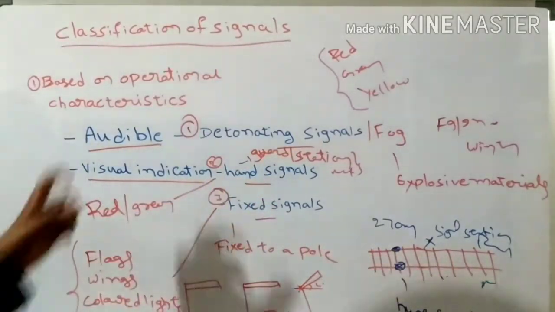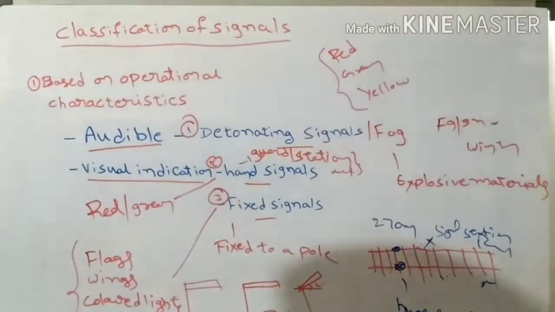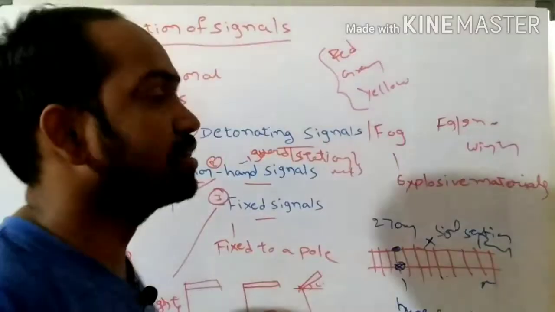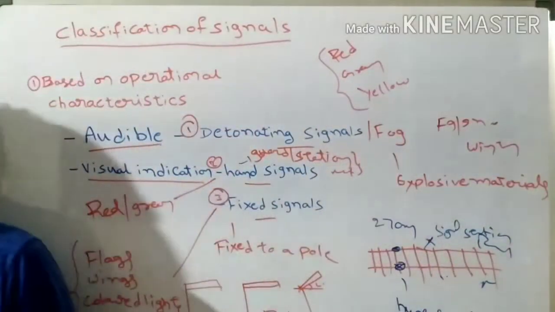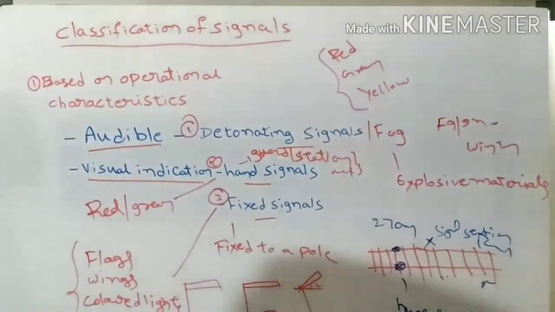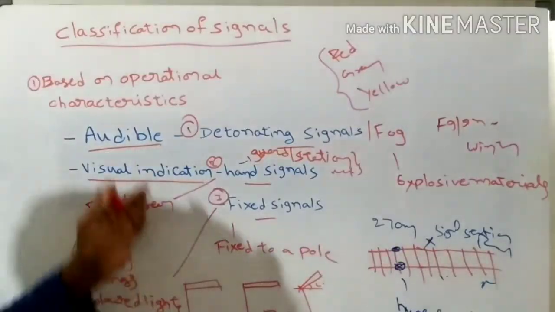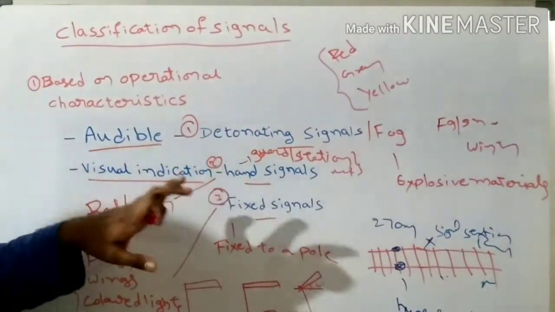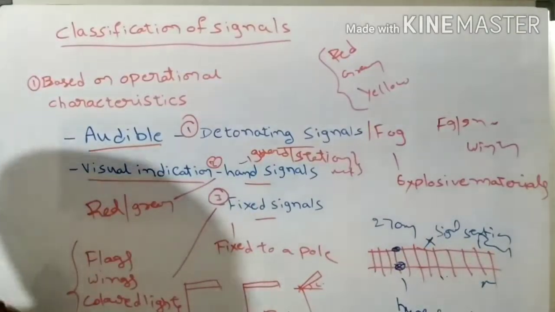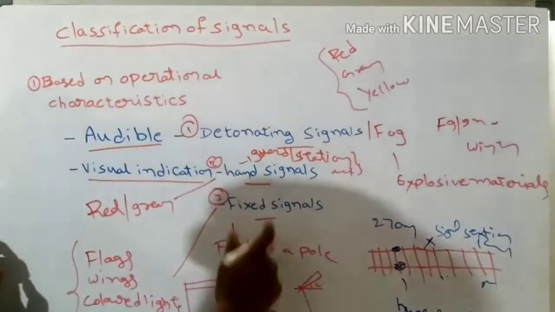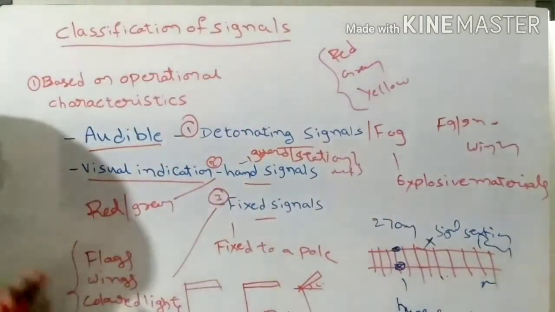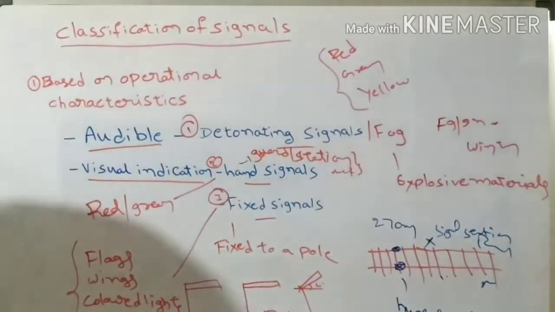So based on their operational characteristics, their functional characteristics, and their locational characteristics, the signals have been classified with different names, okay? Here, based on their operation, the signals have been classified into two types: audible signals and visual indication signals. And again they have been classified into detonating signals, hand signals and fixed signals. It means this is the classification done based on how we operate them, understand?